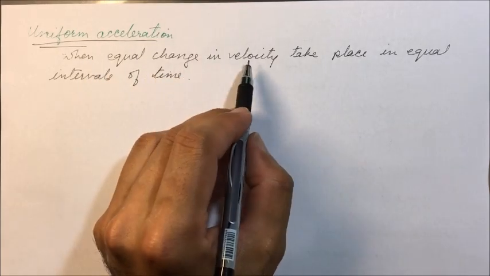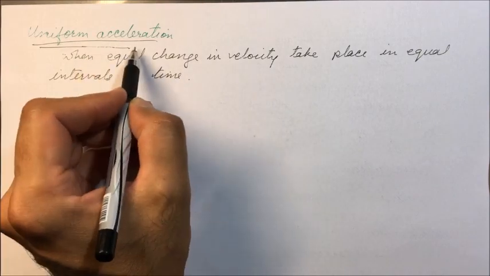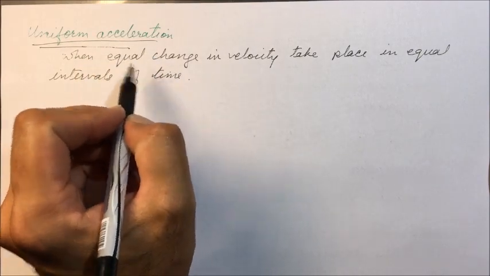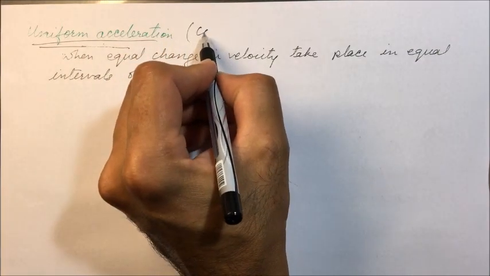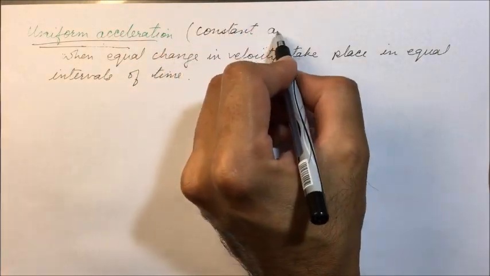So when equal change in velocity takes place in equal intervals of time, the body is said to have uniform acceleration. Uniform acceleration we can as well call constant acceleration.